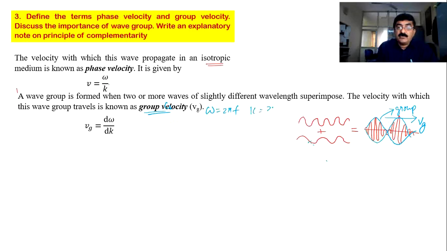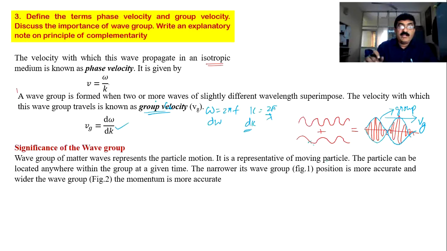K is equal to 2 pi by lambda. So omega is changing, therefore it is d omega. K is changing, therefore dk. So this is group velocity. Now let me proceed with the significance of wave group.